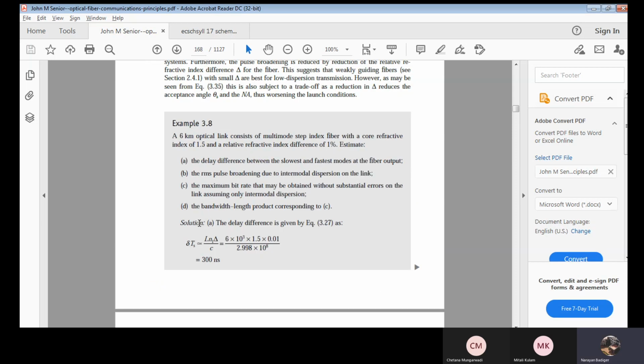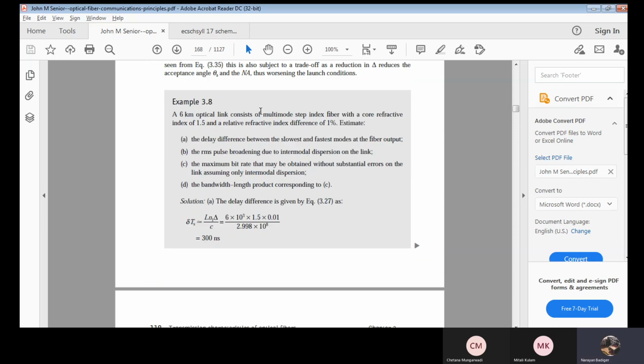An optical link is of 6 kilometer and core RI is 1.5 and delta is 1%. Now I have to calculate the delay difference, that is delta TS, for both the modes, slow mode as well as fast mode. Then RMS pulse broadening due to this intermodal. Then bit rate we have to calculate. And finally the bandwidth length product. So this maximum bit rate and bandwidth length, we have done this yesterday. Same concept. It will be followed over here.